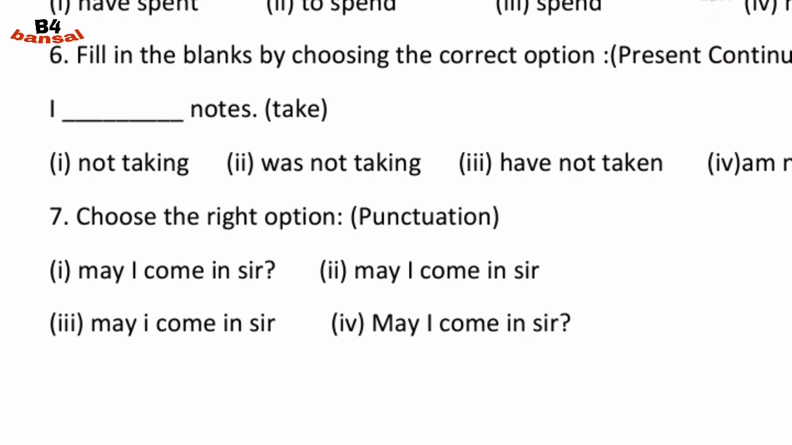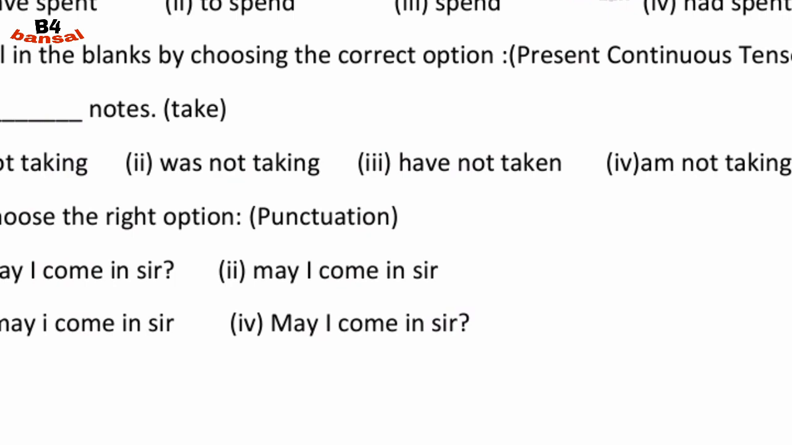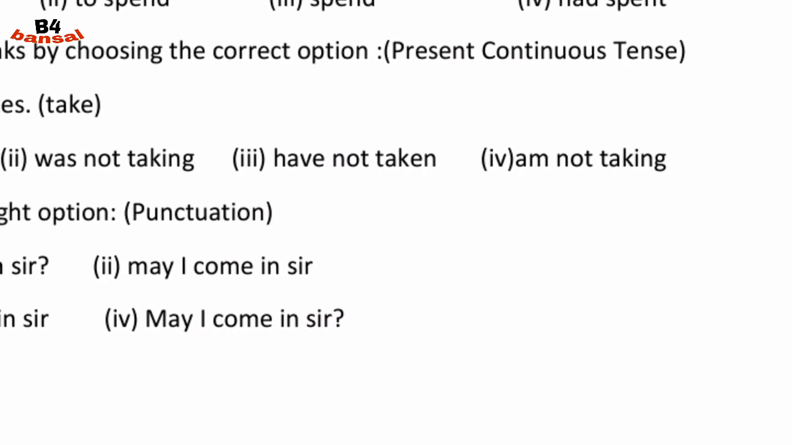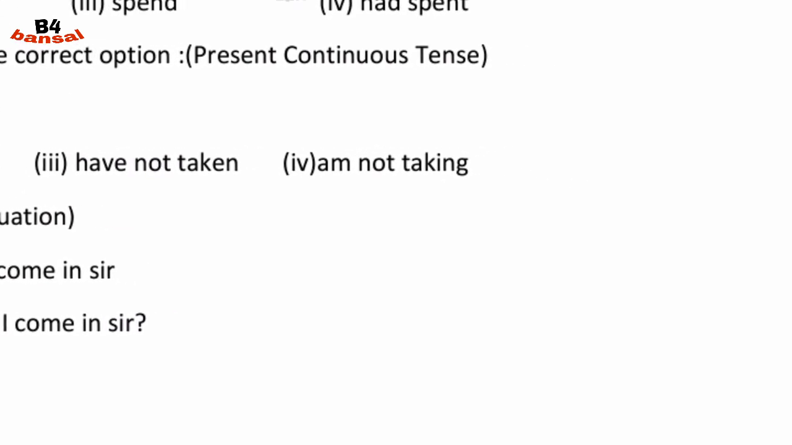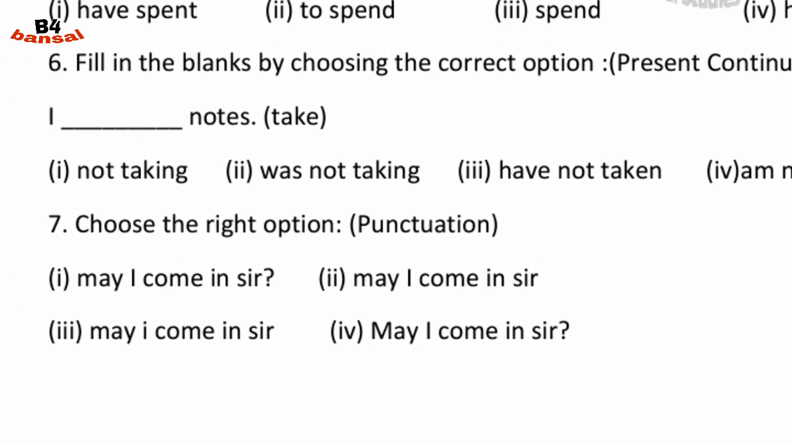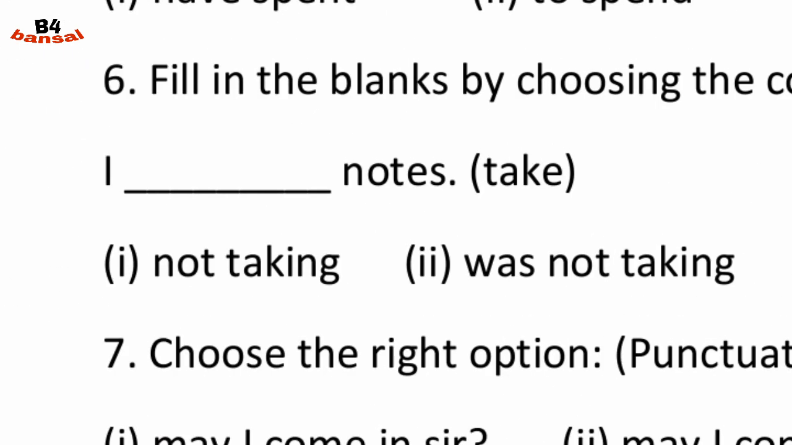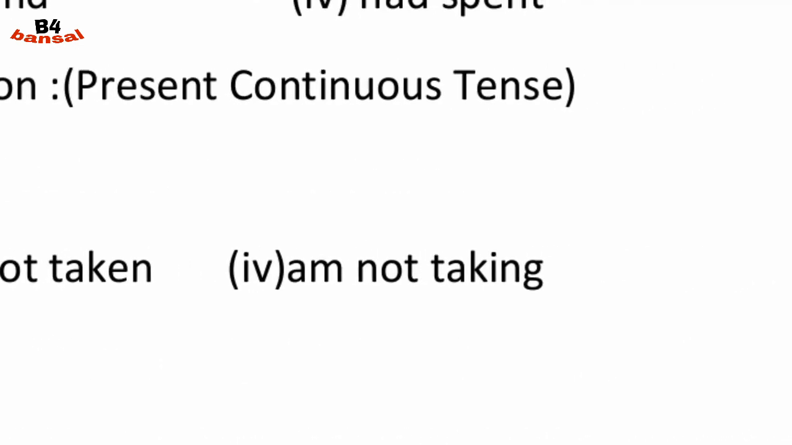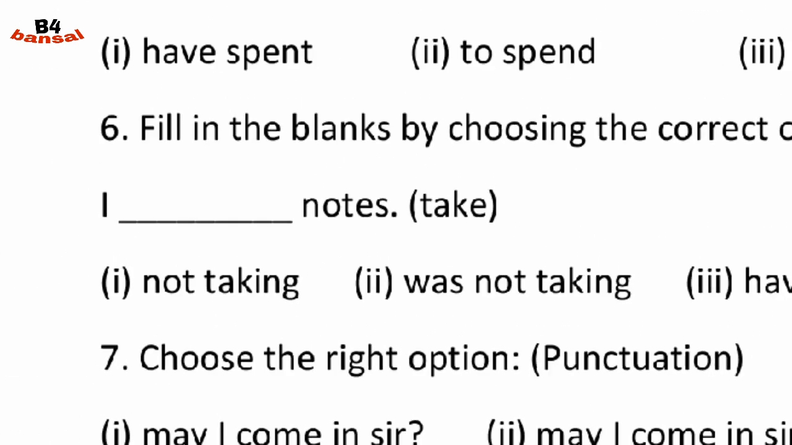In the first, is, am or is not used. In the second, was is used, it's wrong. In the third, have is used, it's wrong. The last one is am not taking, it's right, because am is used with the first form of take, taking, ing is along with it. So the right answer is: I am not taking notes. I am not taking notes.